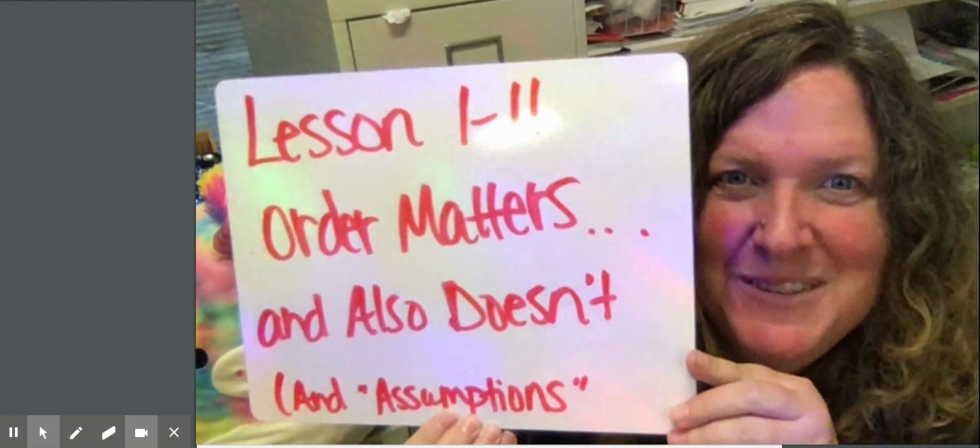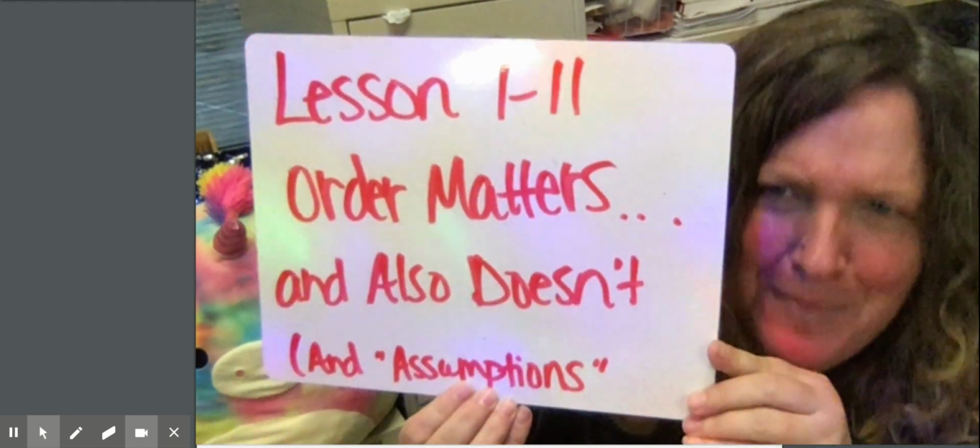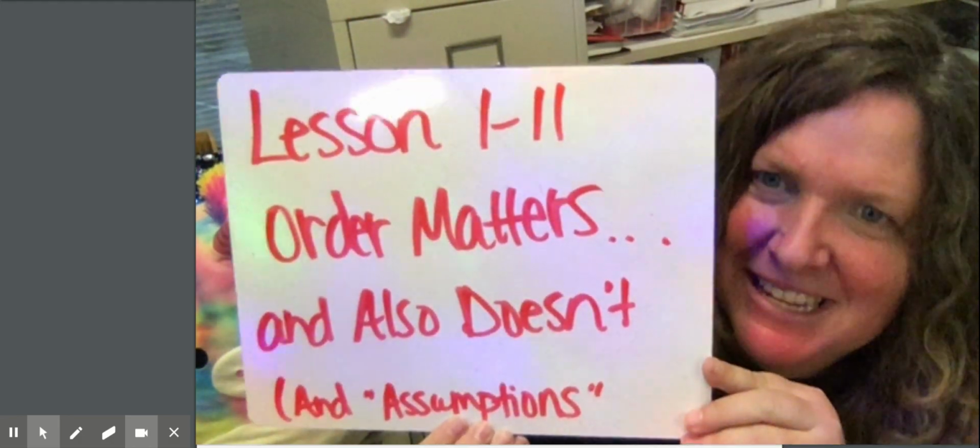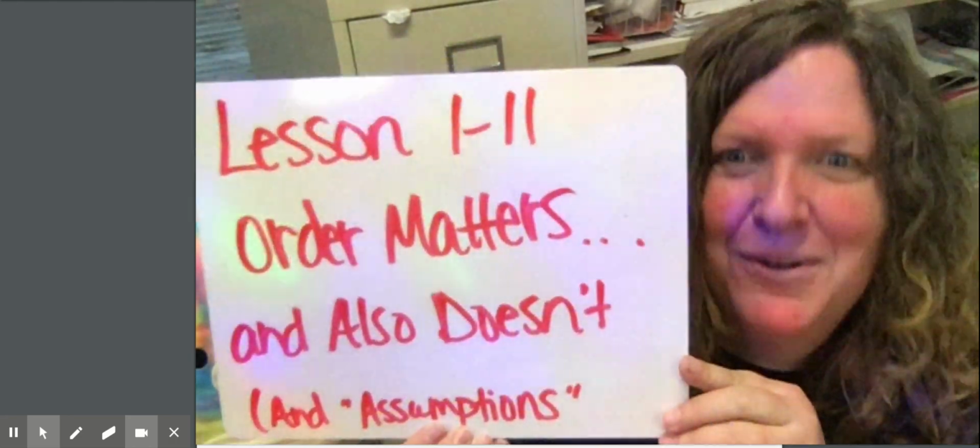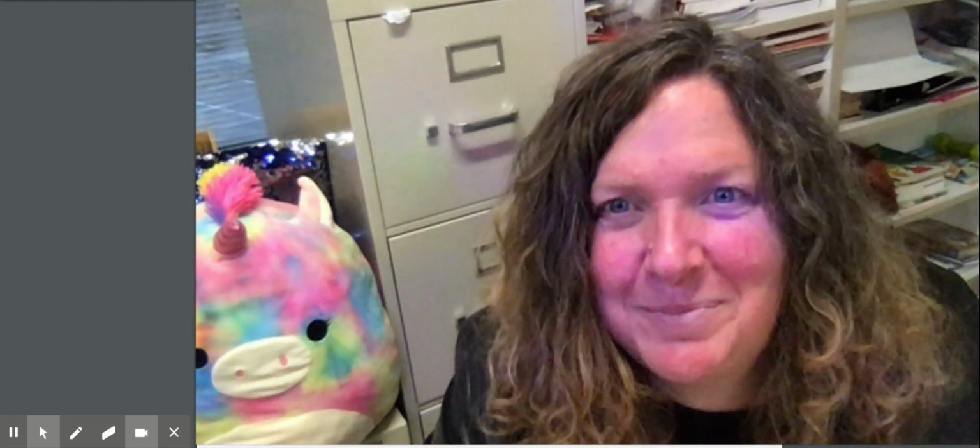That's fantastic. Today we're on lesson 1-11. Order matters and also doesn't, weirdly. And then also thinking about assumptions. So we're going to talk about whether order matters and placement matters. We're going to talk about proportions and factor puzzles. And the answer is it does matter. And also it doesn't matter, which is a weird answer. So let's get to it.